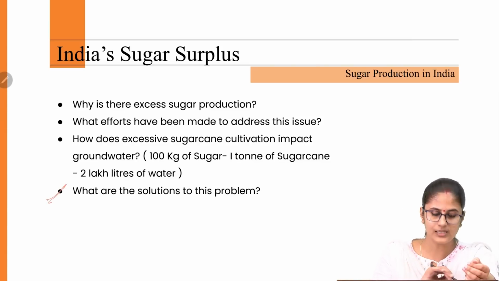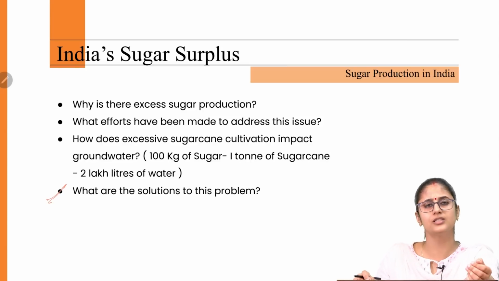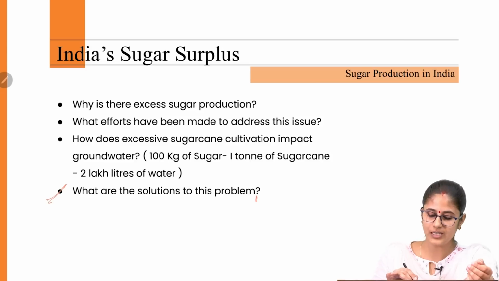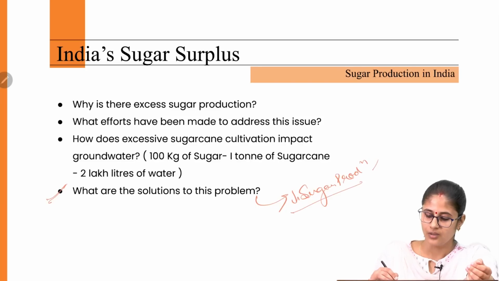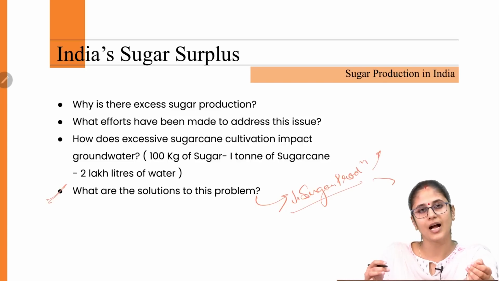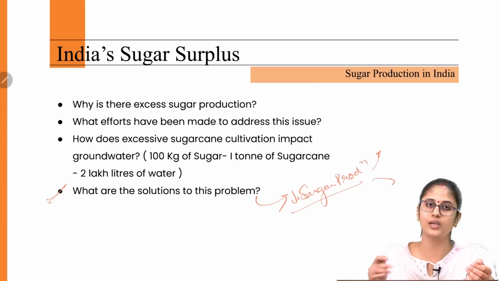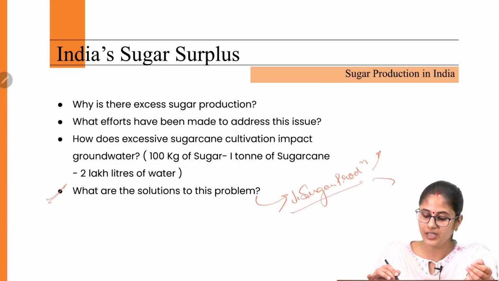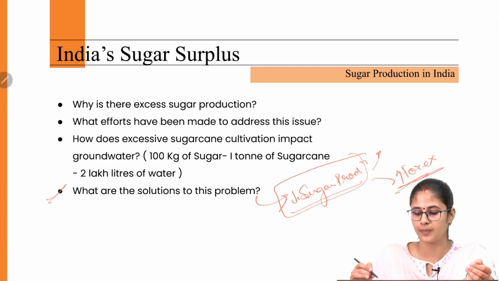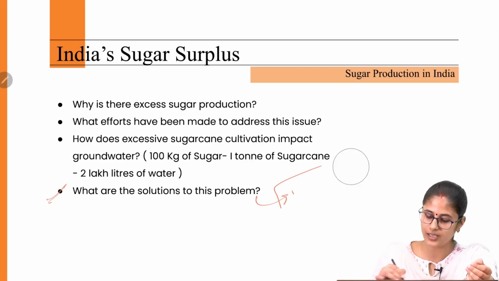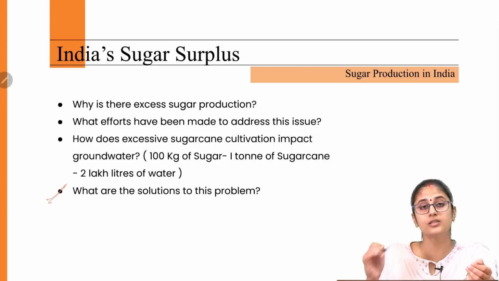Then, the last aspect that we need to discuss is, what is the solution to this problem? Obviously, we can't reduce the sugar production because we need sugar production to meet our high domestic demand. As I've told you, we are the largest consumer of sugar, and we need sugar production to get forex because we are exporting sugar. So we are earning foreign exchange on account of that. So what is the solution?